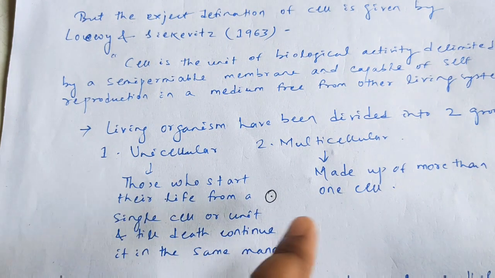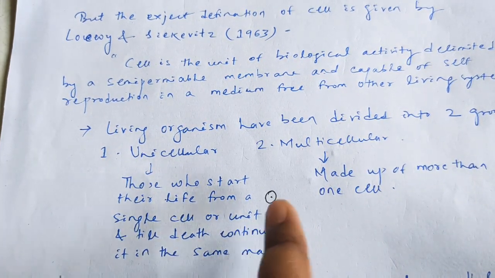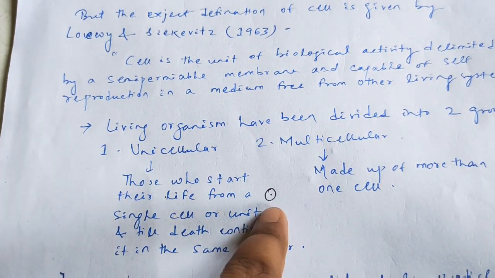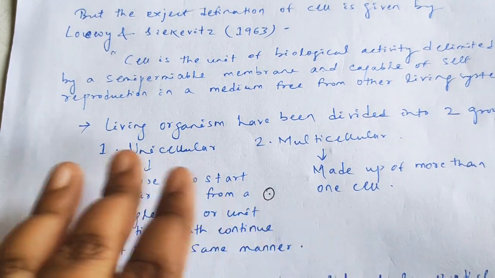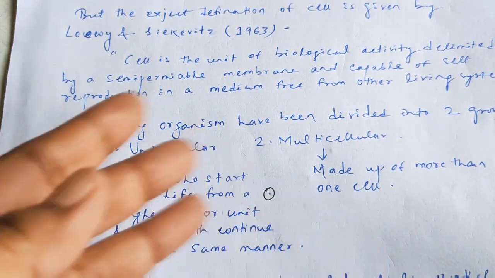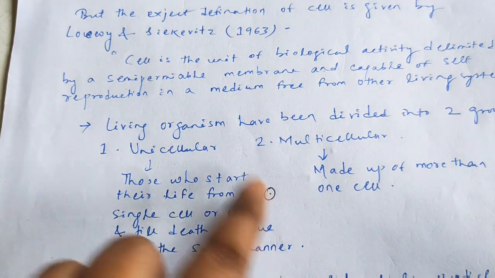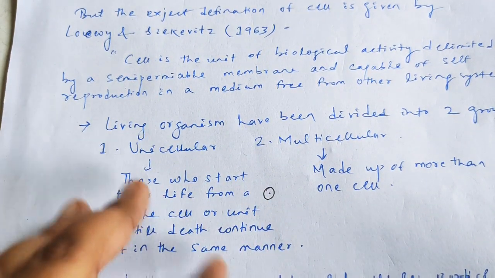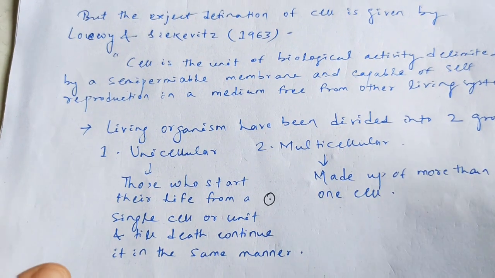In case of unicellular, what happened? They continue their life from birth to death in a single cell. They never develop or produce other cells. They only stay with that single cell. Clear? And from this single cell, they divide to produce their generation, the offspring.